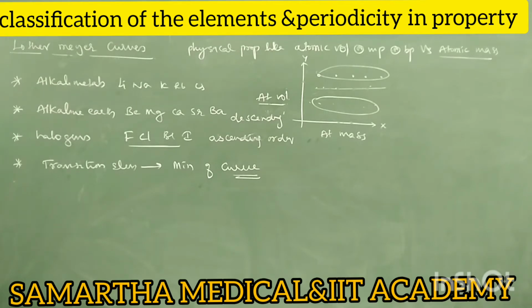Next, alkaline earth metals, beryllium, magnesium, calcium, strontium, barium, lie at the midpoints on the descending portion of the curve.